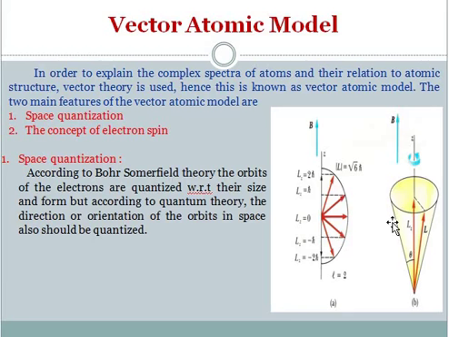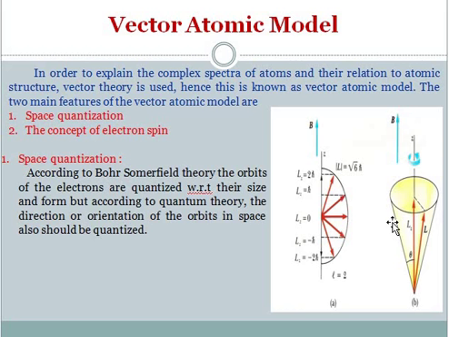Okay, dear students, in the last class we discussed various atomic models proposed by various scientists, but all those atomic models failed to explain the complete structure of the atom in relation to the spectrum. So therefore, a new model was proposed, that is the vector atom model. In order to explain the complex spectra of atoms and their relation to the atomic structure, vector theory is used. Hence, this is known as the vector atom model.